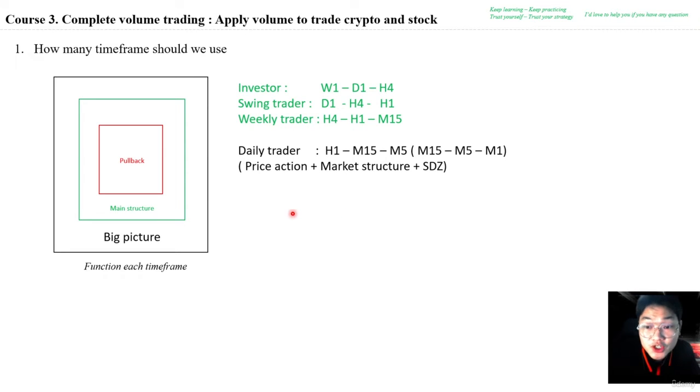And now, the function of each time frame. The first one: the biggest time frame is used to analyze the big picture of the markets. For example, among the 3 time frames, the weekly time frame is normally used to see the big picture of the market. What are the big trends of the market? And the second one is the main structure. You focus on the recent time of the markets, analyze the structure and the change to entry.